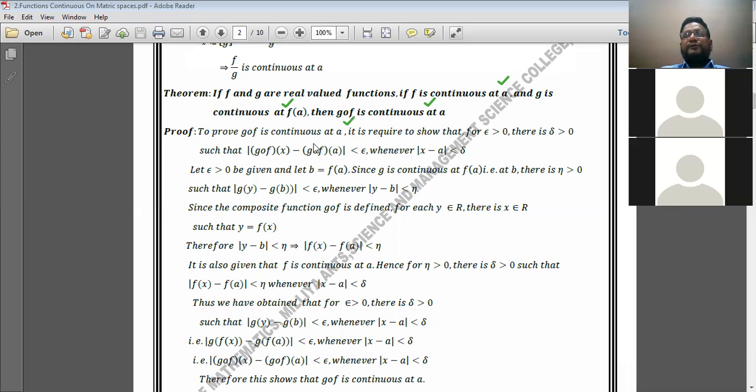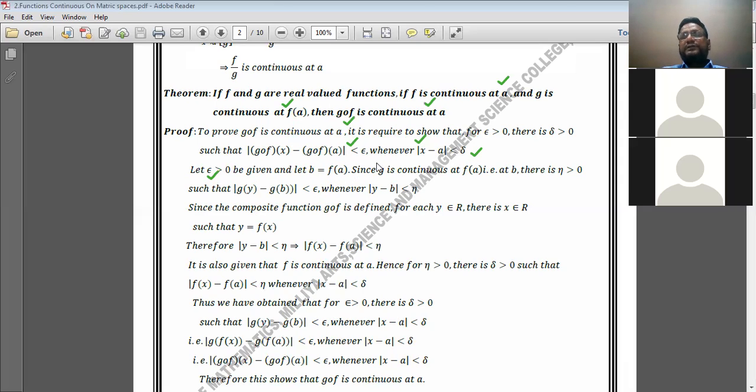To prove that g of f is continuous at a, what is required to prove? It is required to prove that for epsilon greater than 0, there is delta which is greater than 0 again, such that mod of g of f at x minus g of f at a is less than epsilon whenever mod of x minus a is less than delta. You have to prove this condition. For this, I have considered epsilon greater than 0 to be given, and let b be equal to f of a.